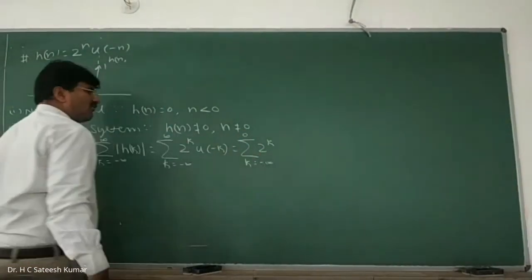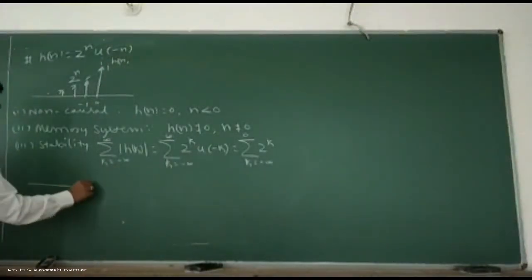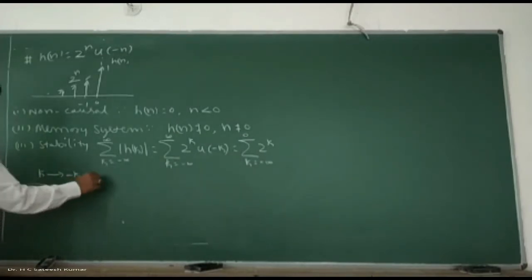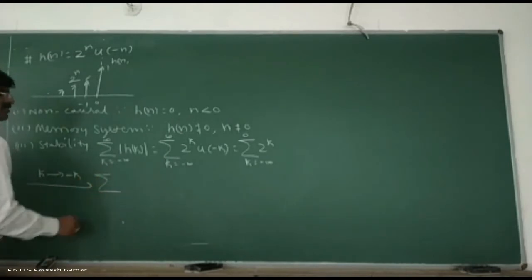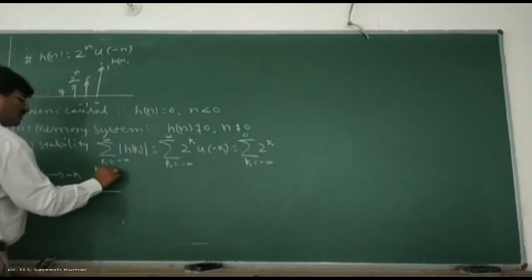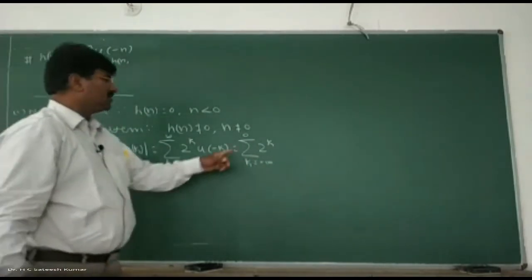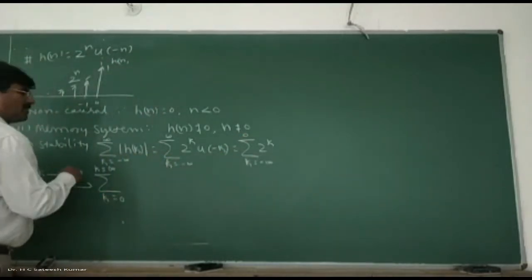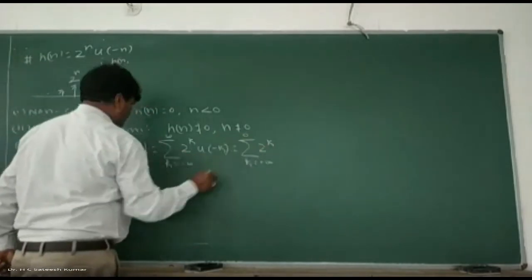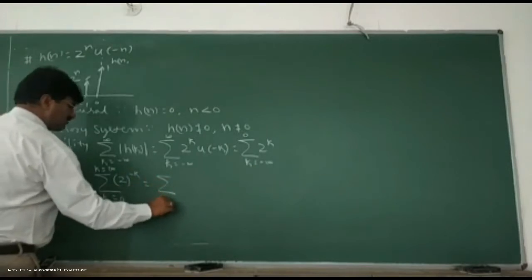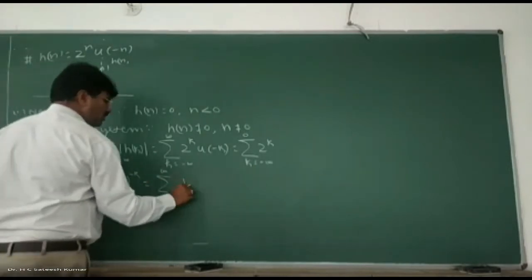But we don't have a formula for this. So what should we do? Replace k by minus k. Therefore, we can write it as summation, minus k equal to minus infinity, therefore k is equal to infinity, I'll write it on the top side. And minus k is equal to 0, therefore k is equal to 0. Replace everywhere, here as well as here. 2 to the power of minus k is nothing but summation k ranges from 0 to infinity, 1 by 2 whole to the power of k.